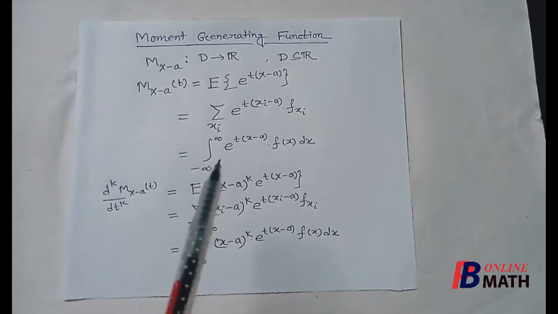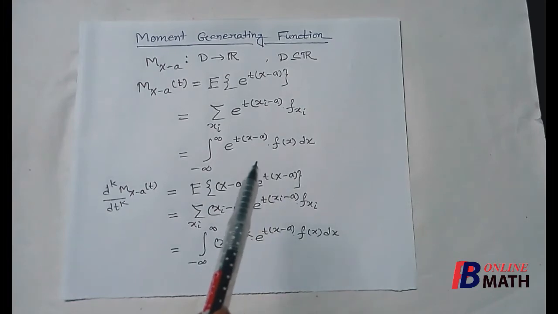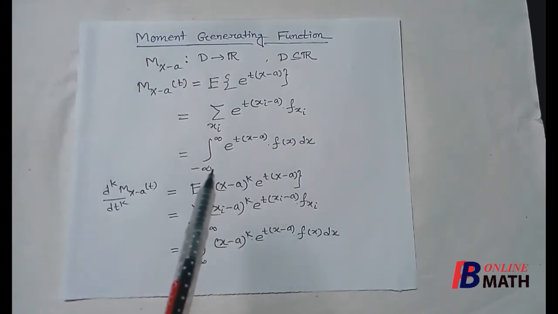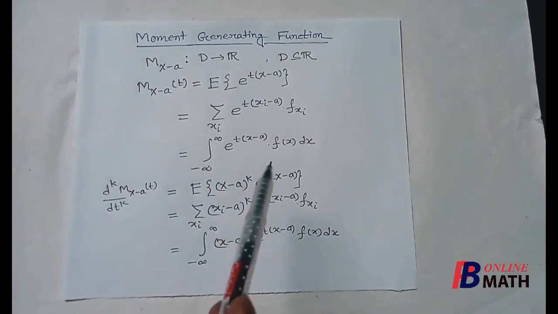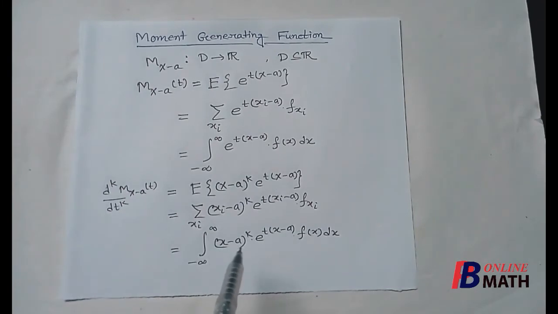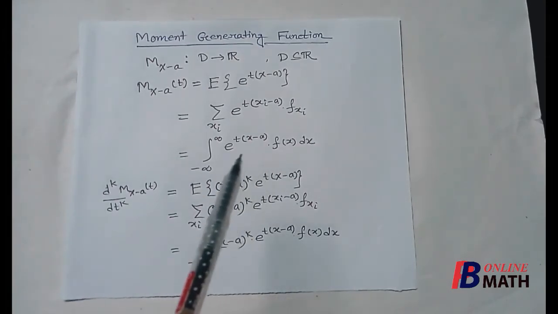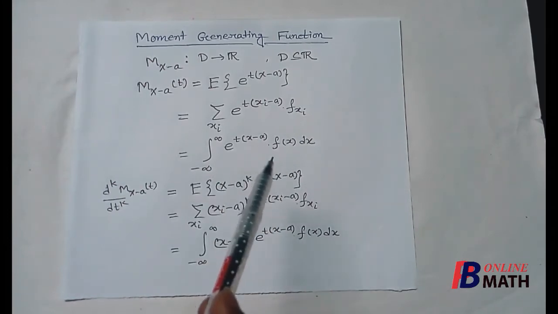Similarly, if we differentiate this integral k times, assuming that differentiation under the integral sign is possible, then differentiating k times with respect to t, we find (x minus a) to the power k into e to the power t into (x minus a) multiplied by f of x, because f of x is constant with respect to t.